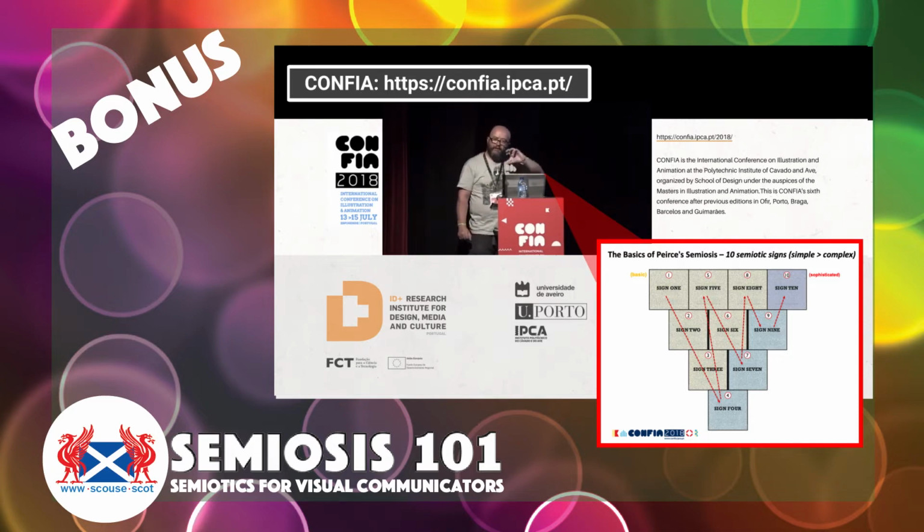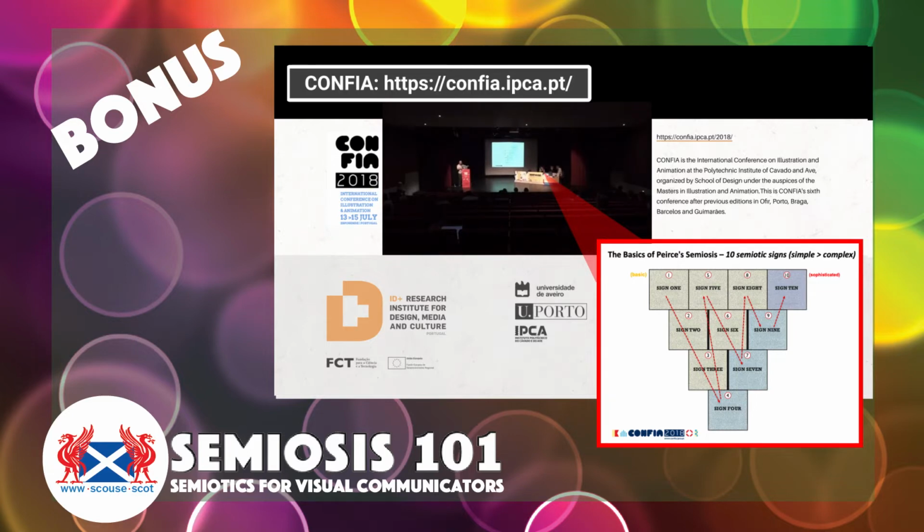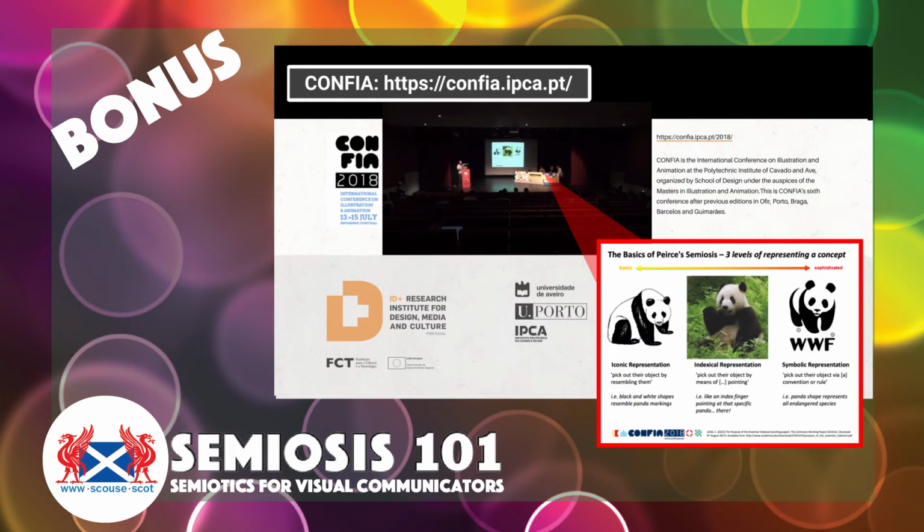I'm going to do it by examining through a Peircean theory how the representations that we use within visual communication, through the type of elements we put in our drawings to communicate the meaning of whatever it is we're being commissioned to communicate through the illustration, fall within these 10 signs. Now, there's not enough time today, and there's not enough time in the paper to explain all these 10 signs. If anyone is interested afterwards, I can give you a whole appendix from my PhD, which gives you some more examples. I'm just going to focus on 3 forms as part of his triadic relationships.